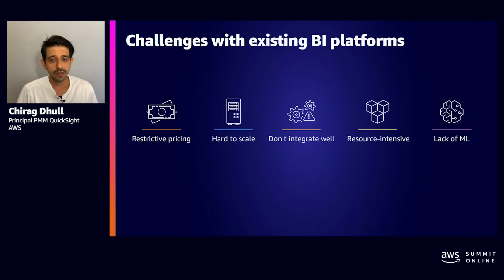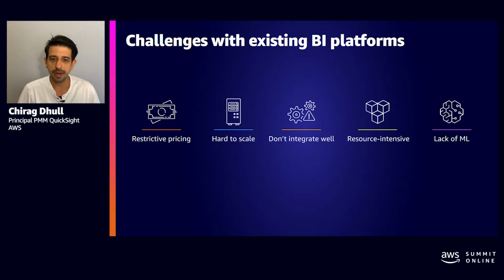Now let's start our discussion with the current challenges around existing BI tools that you are already using or are considering. With the new way of consumption of data insights, customers want to scale BI to hundreds or thousands of users. They really want to democratize BI without having to deal with the administrative challenges and high costs of managing server capacity. This means that we need to rethink how the modern BI tools of today need to be architected and priced.